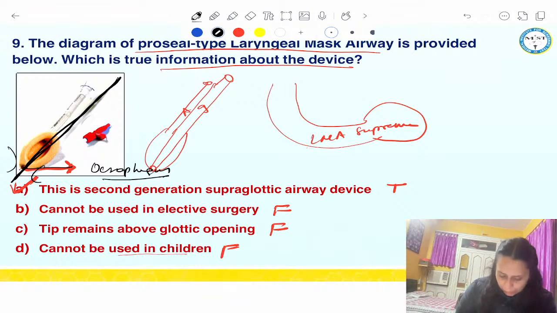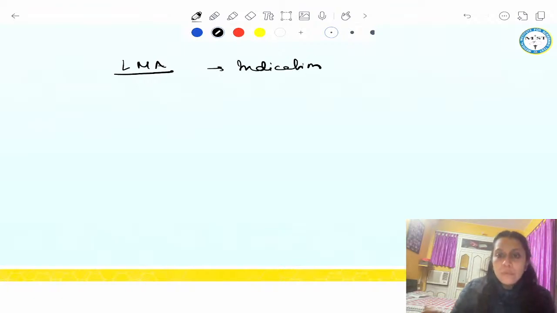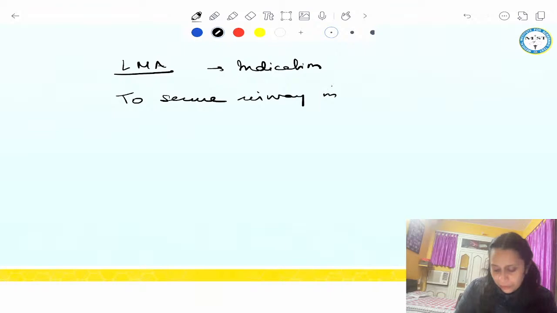Okay, guys. Now, cannot be used for elective surgery. Remember the LMA indication: the reason why LMA came into clinical practice was to secure the airway in a difficult airway situation.